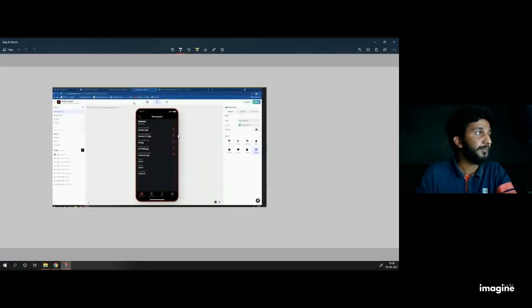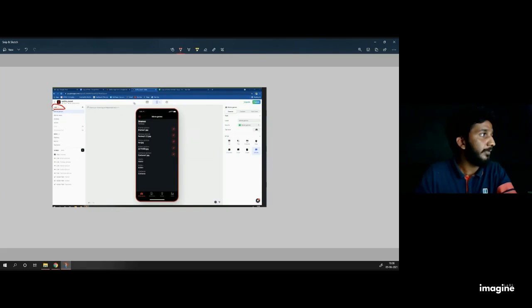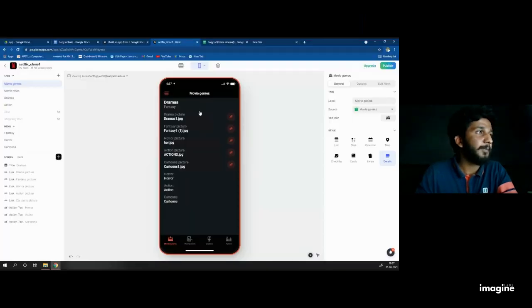This is called tab, where you can change the tab setting. Next one is called menu, and next one is called screen. These are all on the left side. Then here you can see the directory of a file. It will show the directory where you are present now, and it will give label, source, tab icon, and you can select the style. Everything is present on the right side. That's it. Now let's go through it.